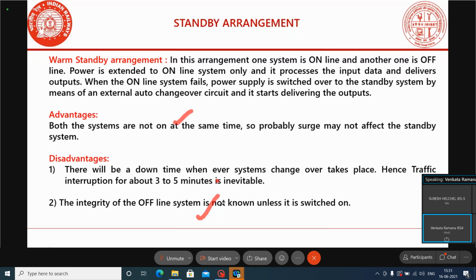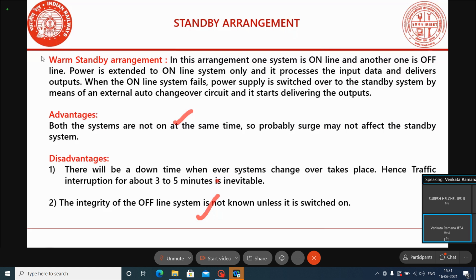For this reason, during maintenance and monthly inspections, we change the system from A to B and B to A, ensuring that the second system is also working and can take over if the first fails. But we don't know the second system's health at other times, because it does not have power supply. These are the disadvantages of the warm standby system.